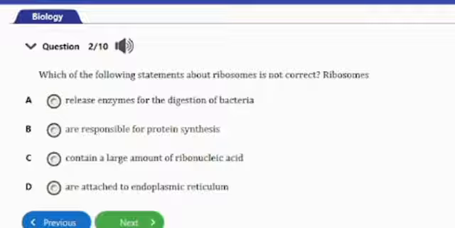All the other options listed here are actually carried out by the ribosomes apart from option A. Ribosomes are responsible for protein synthesis. They also contain a large amount of ribonucleic acid. They are attached to the endoplasmic reticulum, but they do not release enzymes for the digestion of bacteria. So that's the odd option here, and that's the answer to this question, option A. Let's go ahead and consider the next question.